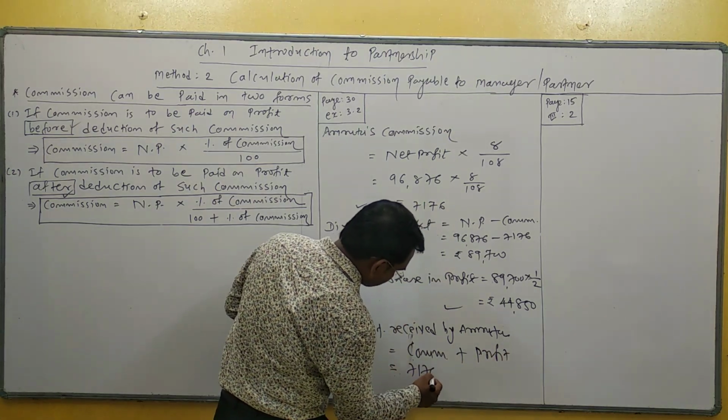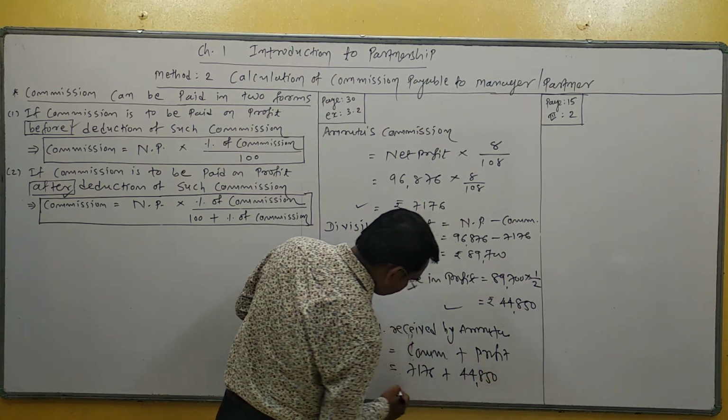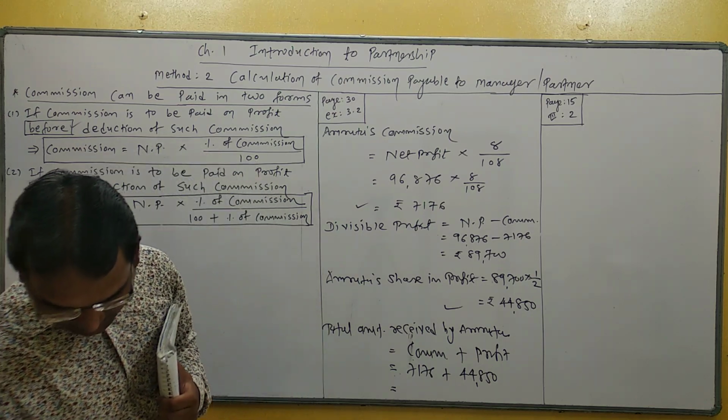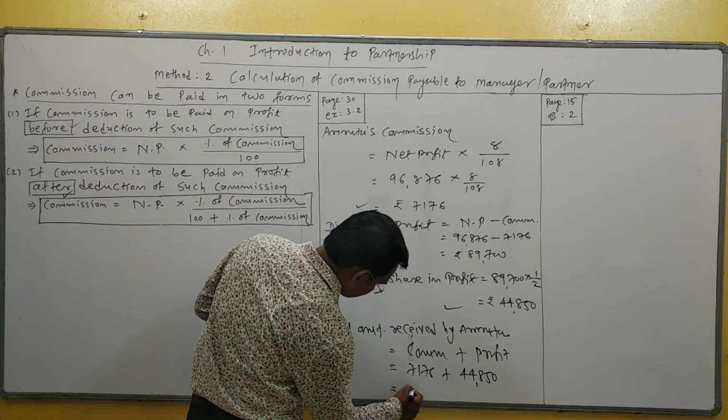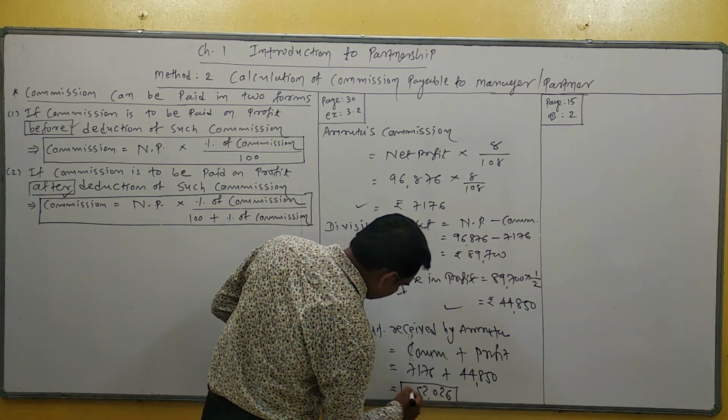Commission 7,176 plus profit 44,850. So what is the total amount received by Amrita? The total amount received by Amrita is 52,026. So this is your final answer.